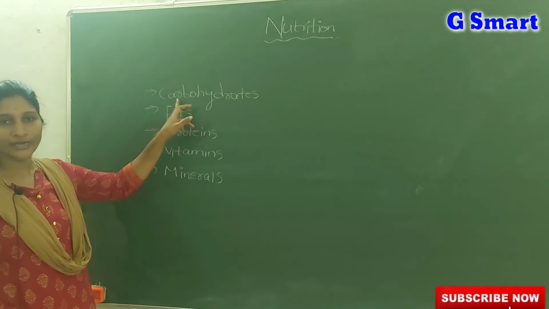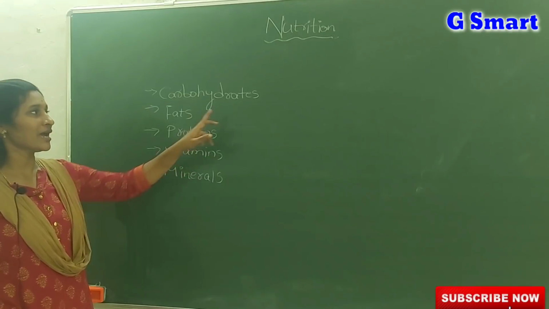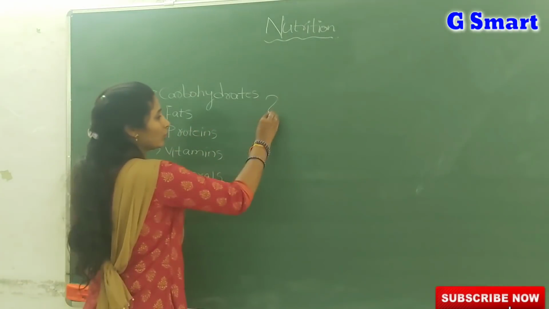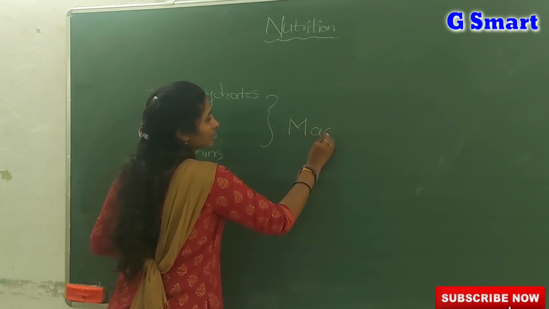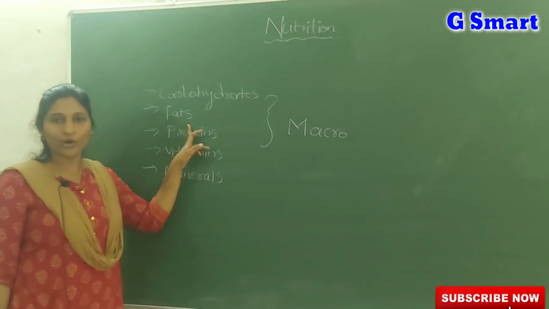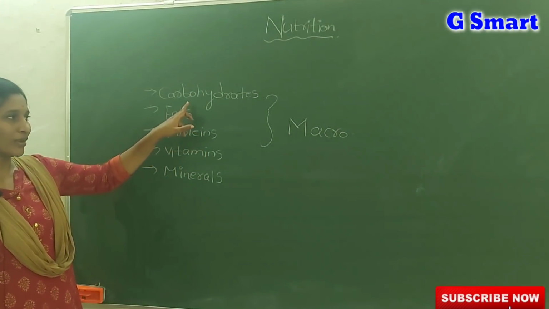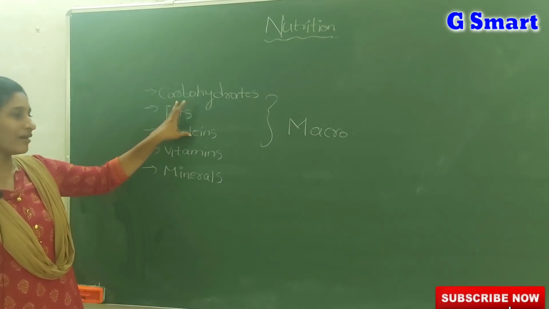Among these, carbohydrates, fats and proteins are called macronutrients. These three nutrients are required by our body in larger quantities. అంటే ఇవి మన బాడీకి large proportionలో కావాలన్నమాట.